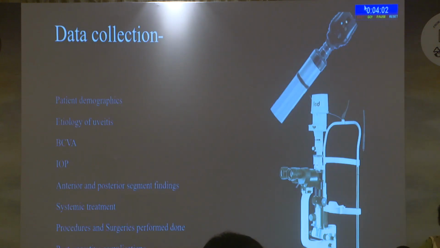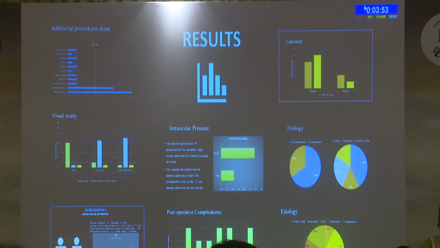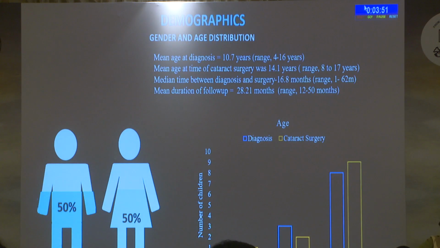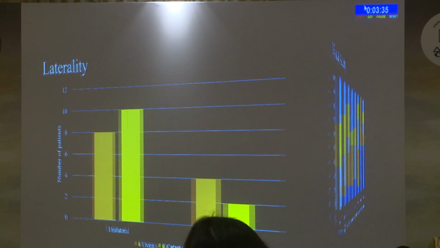The data collected included the patient demographics, the etiology, the vision, intraocular pressure, anterior and posterior segment findings, the treatment, surgery, and the complications. Coming to the results, there was no disparity between the male and female children, and the mean age at diagnosis was 10.7 years, and the mean age at the time of cataract surgery was 14.1 years. Among the 14 eyes of the 12 patients, 4 had bilateral uveitis and 2 had bilateral cataract.